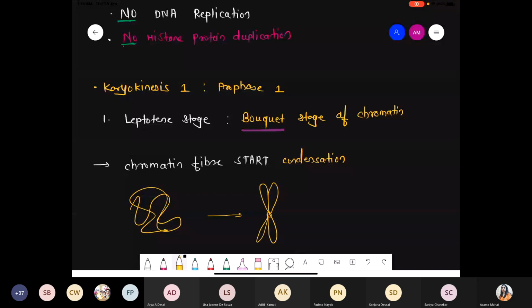So now what happened? For this process, you require the condensation. Even in case of the prophase, we also discussed the condensation process. They get initiated during the prophase. But now we are talking about prophase 1. More specifically, we are talking about the first stage, that is leptotene stage, where we observe the bouquet stage of the chromatin. So now what happened? Whatever chromatin fibers are there, they start condensation. This is the first event. Okay. Now in the second event,